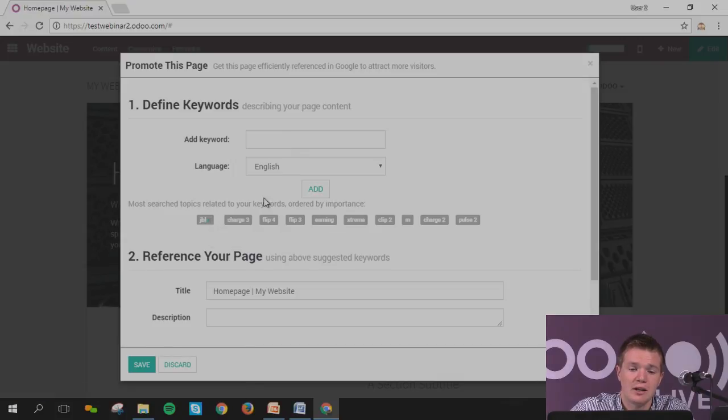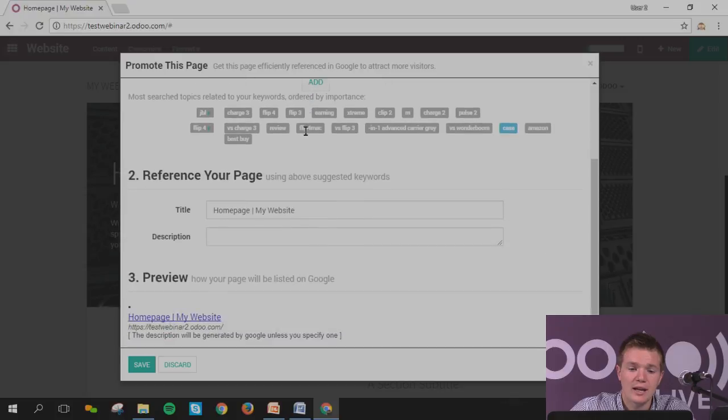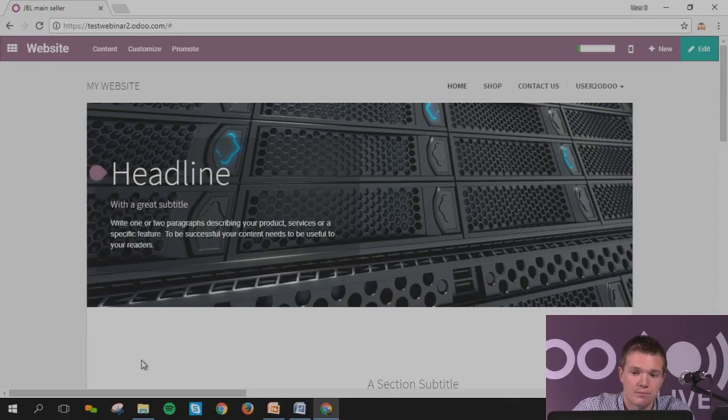Here I put GBL and they propose hearing extreme or Flip 4, which is one of the base sound. What you can have as well in here, you can directly see your reference page. Let's imagine you put in here GBL main seller. Directly you will see this is how it will look on Google when they do the search, and you can type a description, which will change in here. You can simply save it.